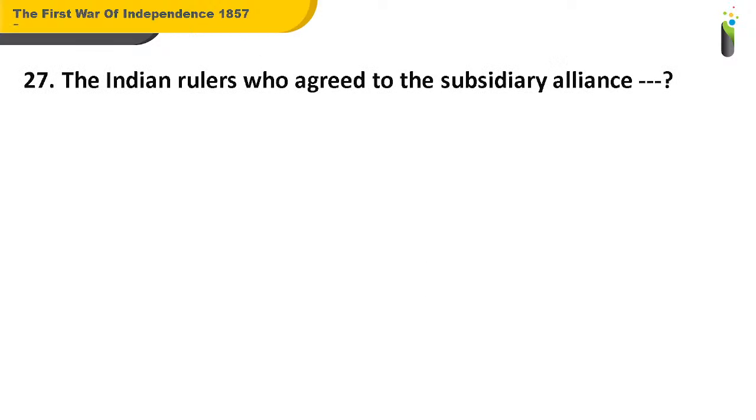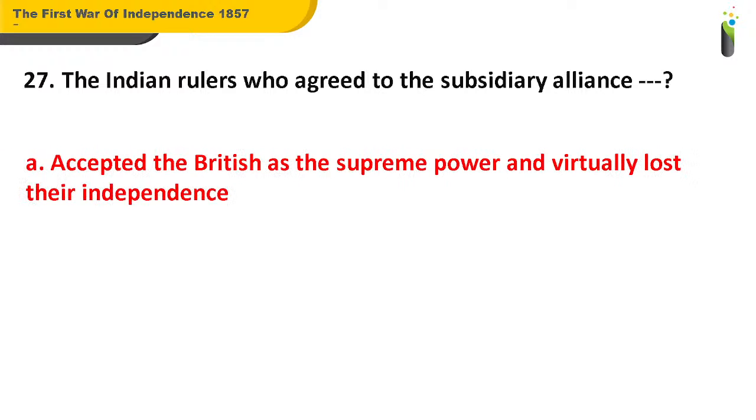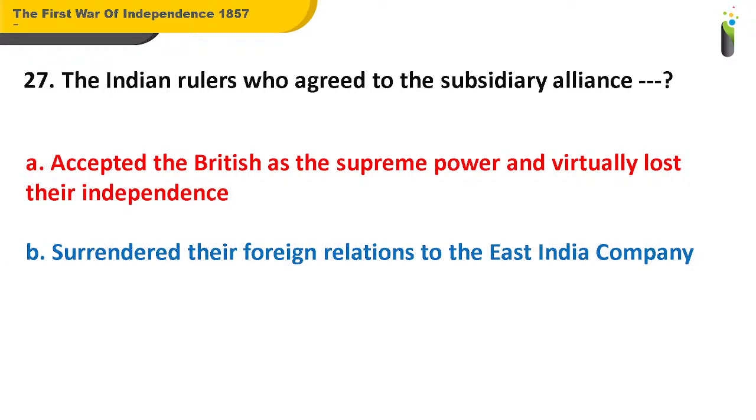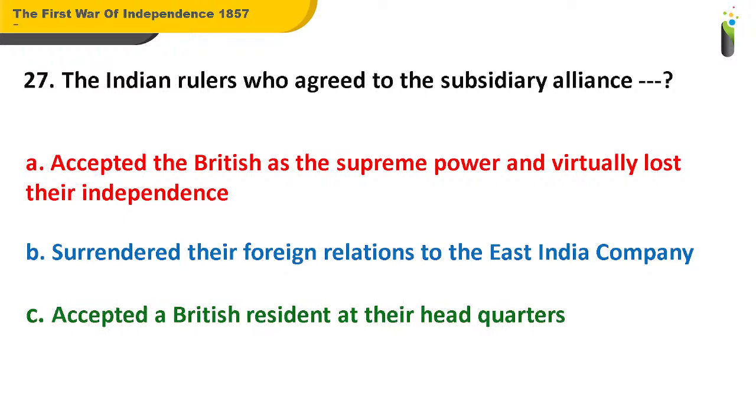The Indian rulers who agreed to the Subsidiary Alliance dash. A. Accepted the British as the supreme power and virtually lost their independence. B. Surrendered their foreign relations to the East India Company. C. Accepted a British resident at their headquarters. D. All of the above.